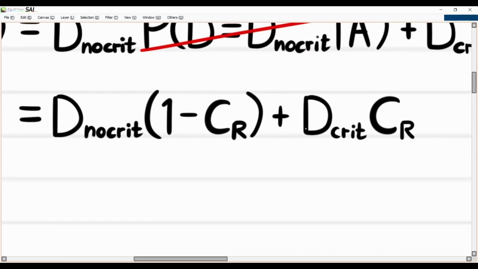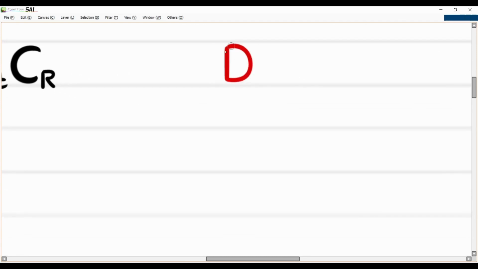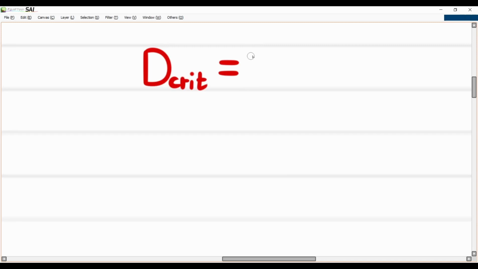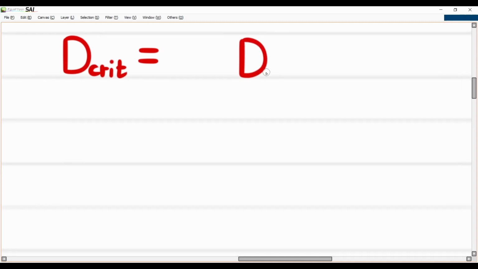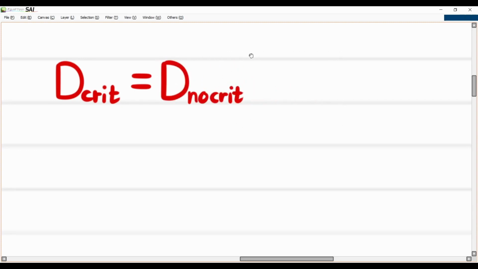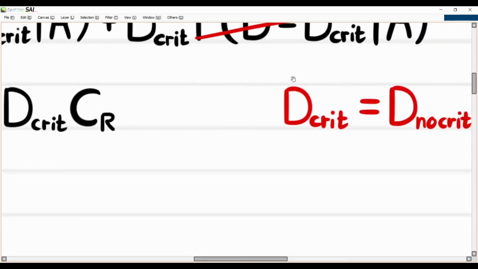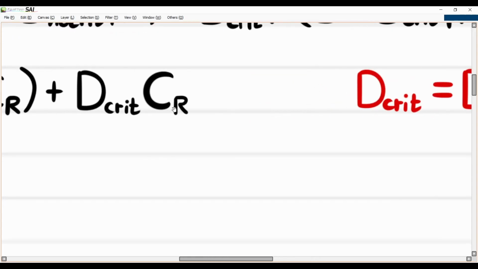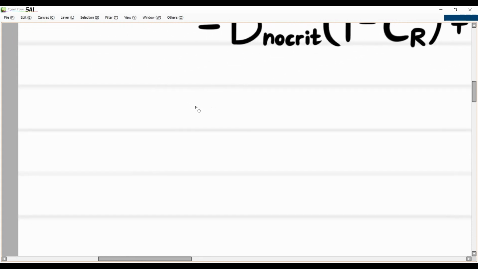Now, what can we do from here? Well, we know that our damage when we crit is related to our damage when we don't crit. It's equal to the damage when we don't crit, but we multiply it by a factor. And what is that factor? It happens to be 1 plus our crit damage. Therefore, we now have a relationship between our crit and no crit. So we can now substitute this value for our damage crit. So let's again rewrite this.